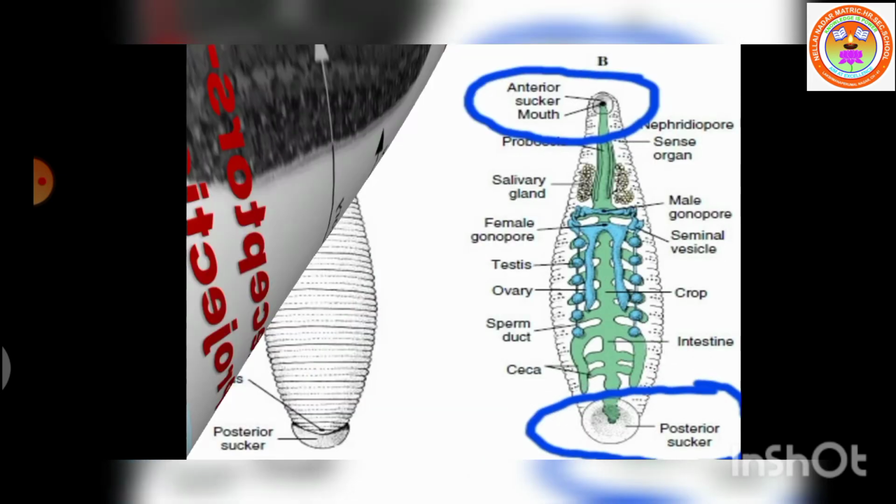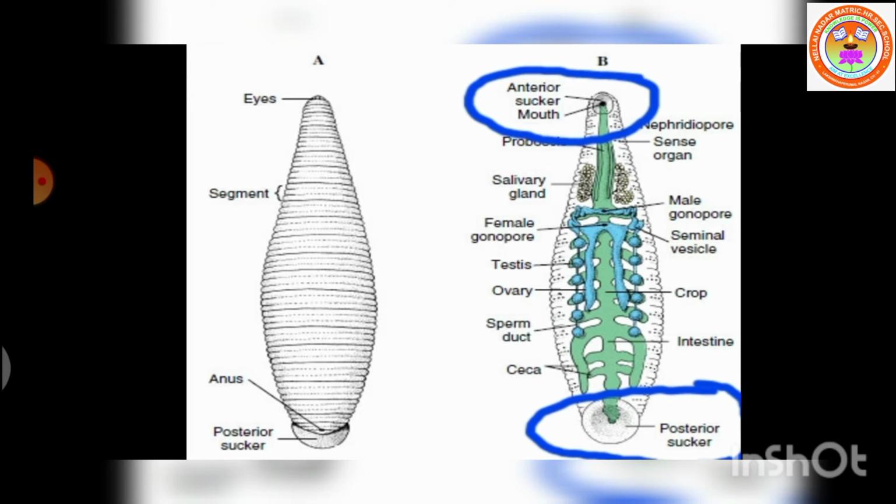Leech has 2 suckers, that is anterior and posterior suckers. The sucker located at the anterior end is called anterior sucker or oral sucker, which is ventral in position, occupying the first 5 segments. The posterior sucker is formed by the fusion of the last 7 segments. The anterior sucker helps in feeding, while both the suckers help in attachment and locomotion. The suckers are shown here by blue color.